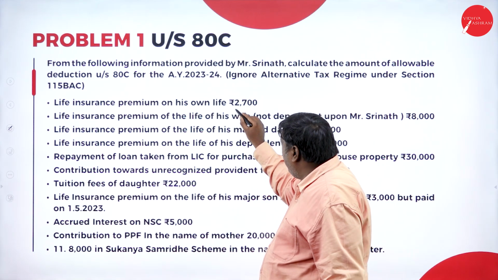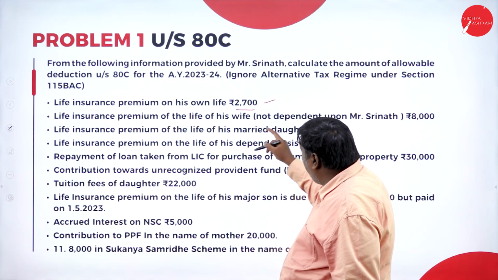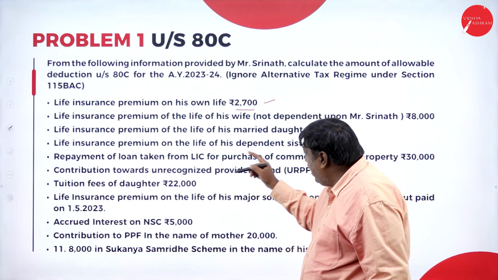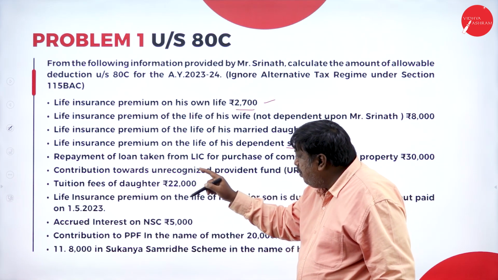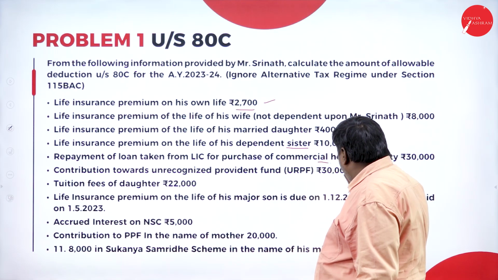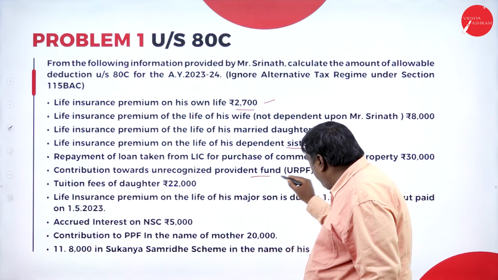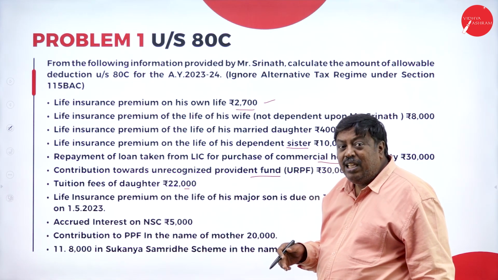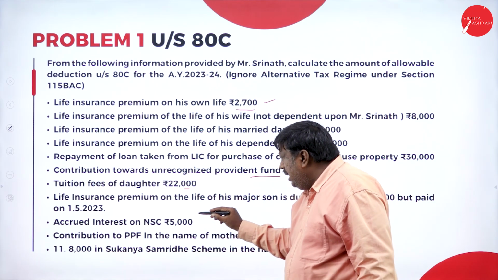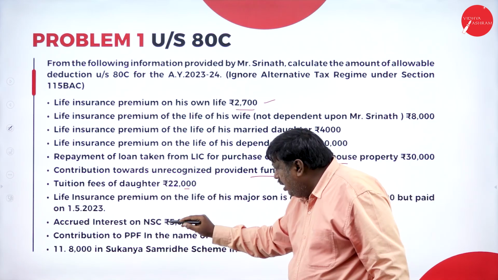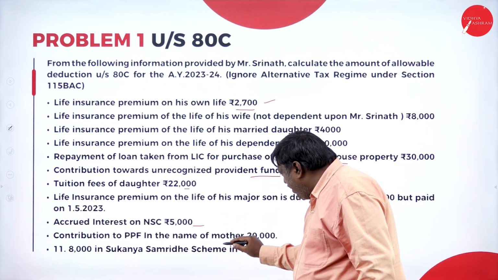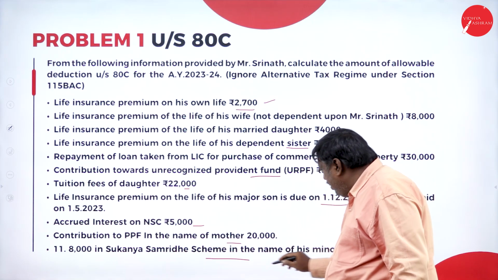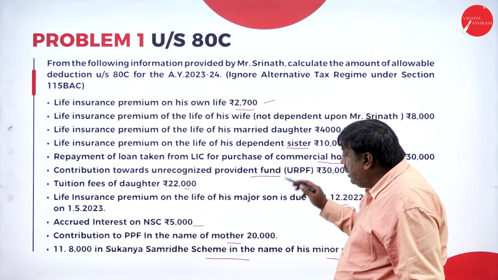LIC premium on my life, LIC premium on the life of my wife, LIC premium on the life of married daughter, LIC premium on the life of dependent sister, repayment of loan taken from LIC for purchase of commercial house, contribution towards recognized provident fund, tuition fees of daughter, which means education fees paid to educational institutions, LIC premium on the major son, NSC, contribution to PPF in the name of the mother, and 8,000 in Sukanya Samriddhi scheme in the name of his minor daughter. These are the things we have taken here.